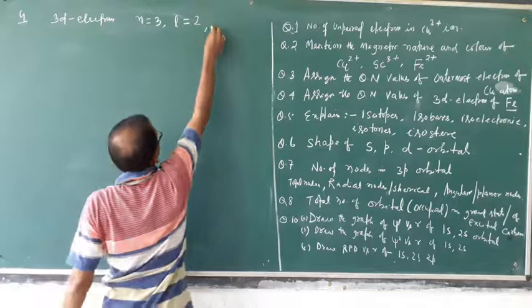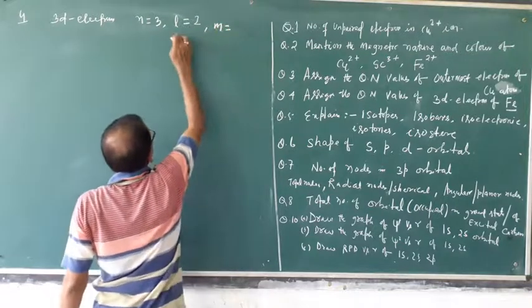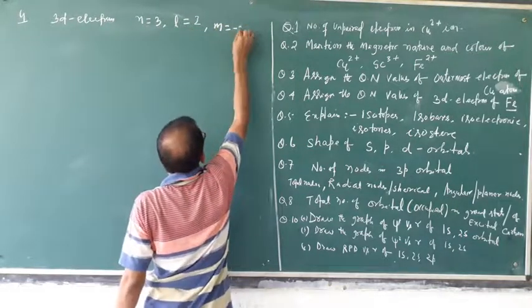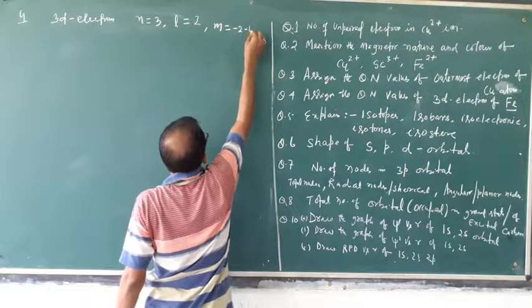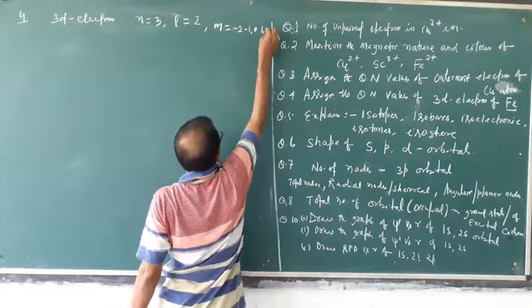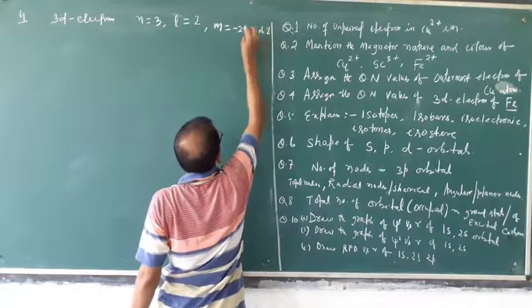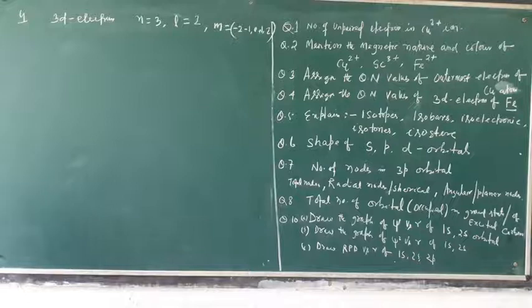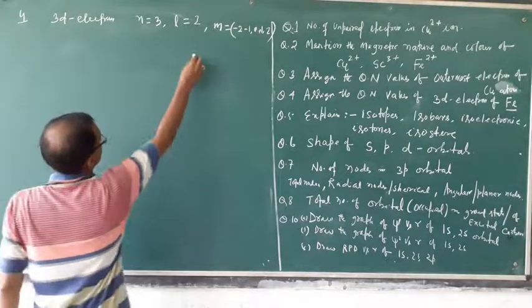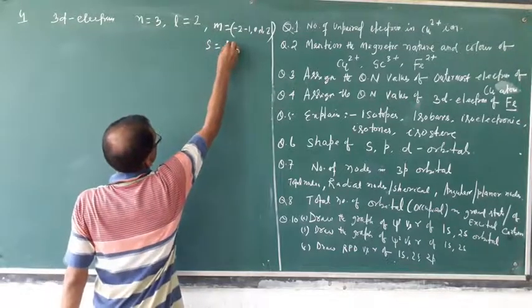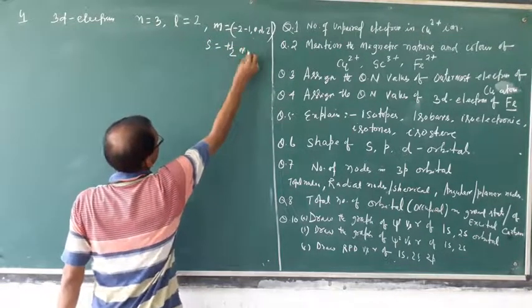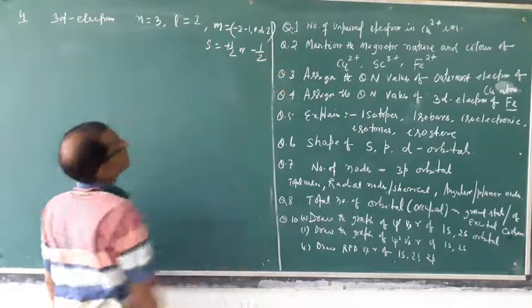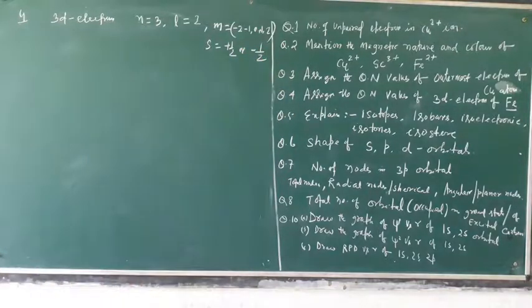Then M value will be how much? For 2, it means minus 2, minus 1, 0, 1, 2, plus 1, plus 2. This much. Minus 2 to plus 2 including 0. 5 values coming. Then S will be plus half or minus half. Either plus half or minus half. So this is the answer of the fourth question.